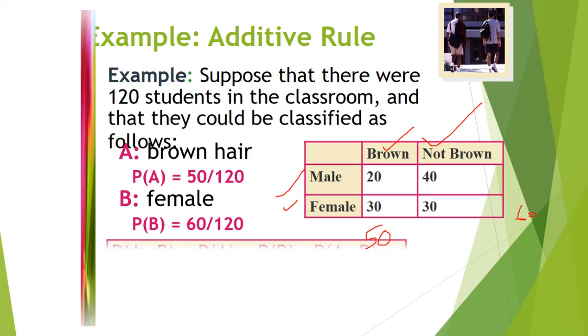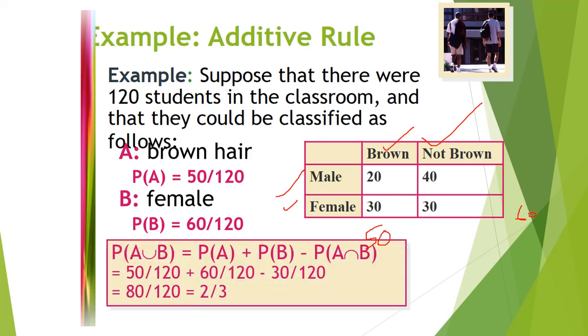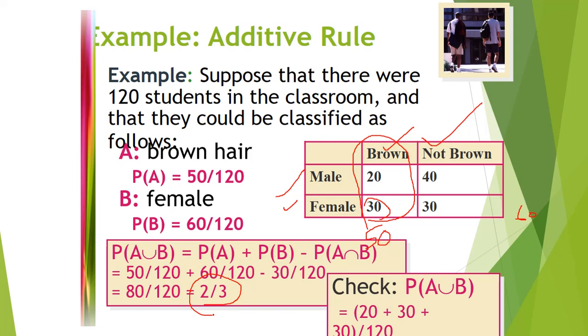Now I need A intersection B. What is the combined element for both? 30. Brown color females is the combined element for both, so here I get 30 divided by 120. By solving I got 2 by 3. This is one simple example related to the addition rule.